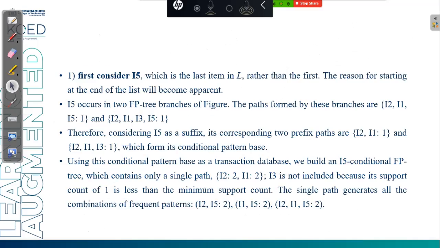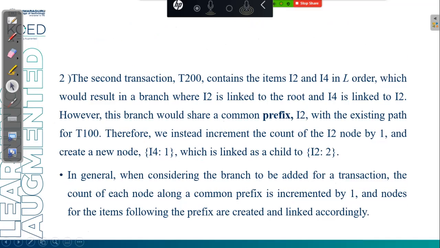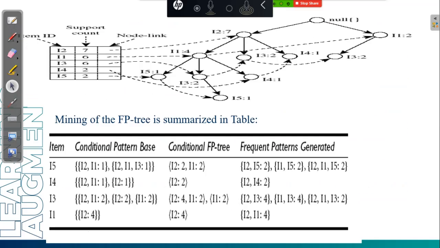That's it for this video lecture of the FP tree algorithm. We discussed what an FP tree is and the steps of the algorithm. First, we have to construct L in descending order. Then we have to construct the root node. After constructing the root node, we have to process each transaction in the L order and construct the tree. From the tree, we have to generate the conditional database. From the conditional database, we have to generate the frequent items. That's it. Thanks for watching this video lecture. Thank you.